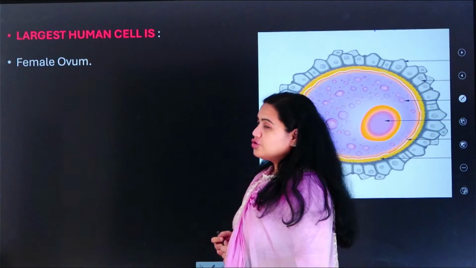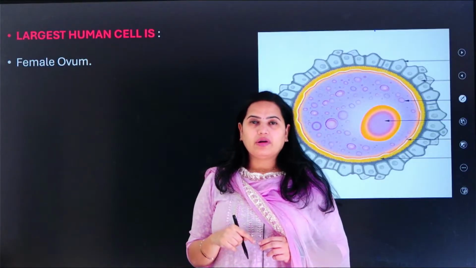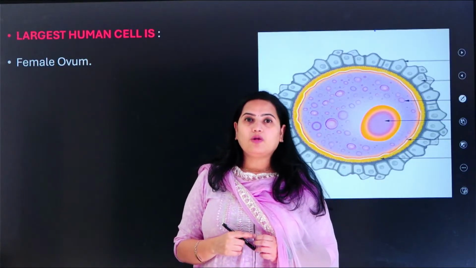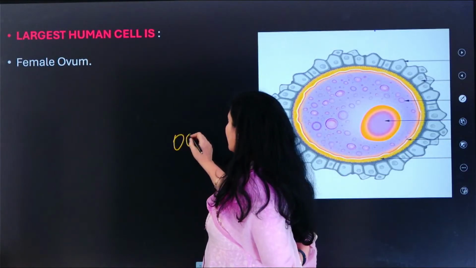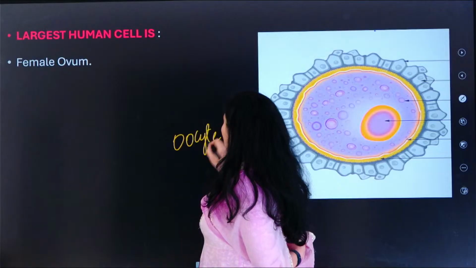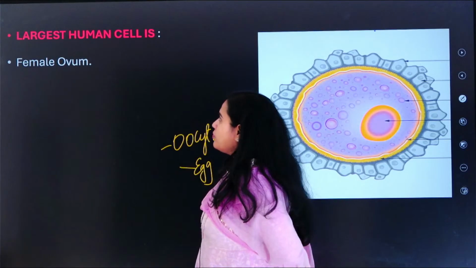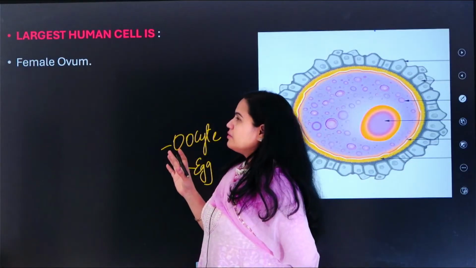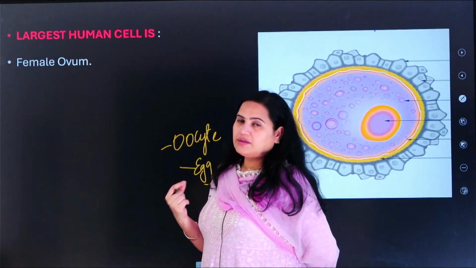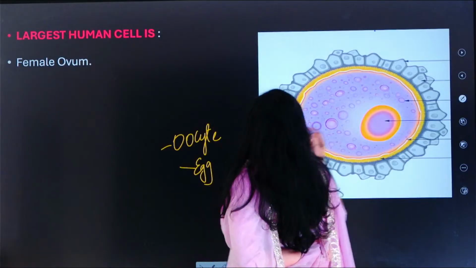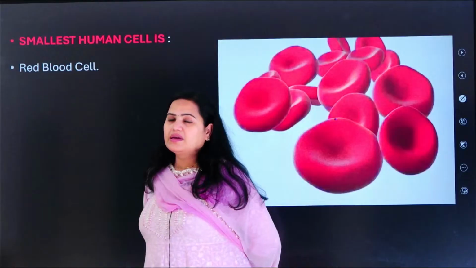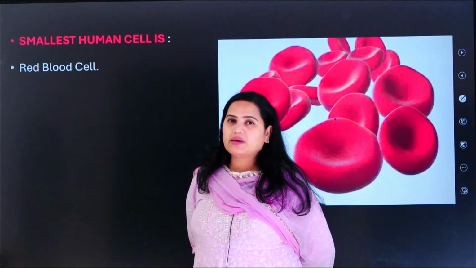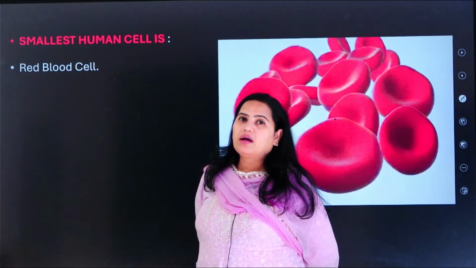And then the largest human cell in the human body is called the female ovum. Ovum or oocyte. Or we also call it egg. So these are all the different names for the female ovum. This is considered the largest cell in human beings. Moving on, the smallest human cell is, apart from Mycoplasma gallisepticum, the RBCs.